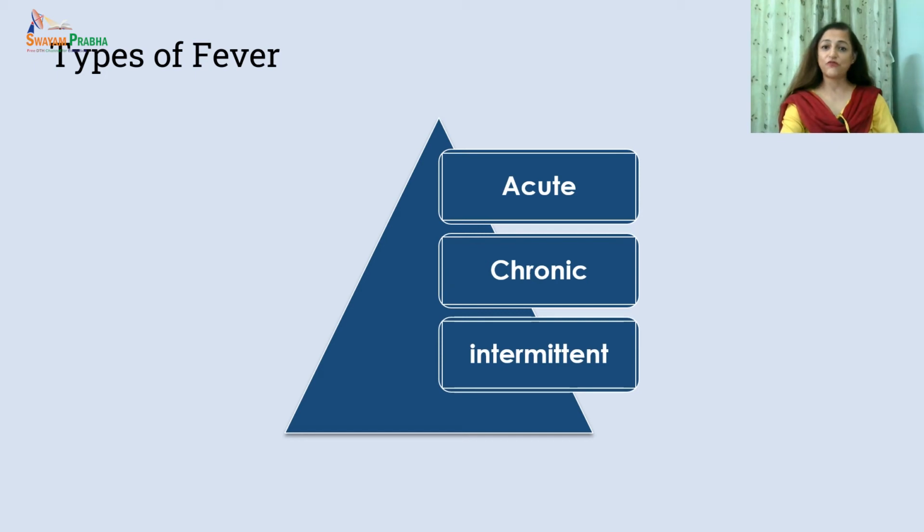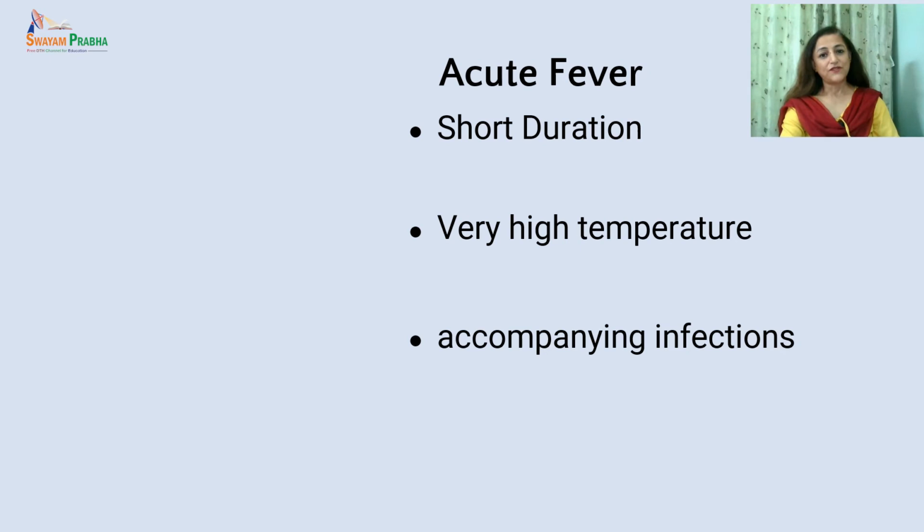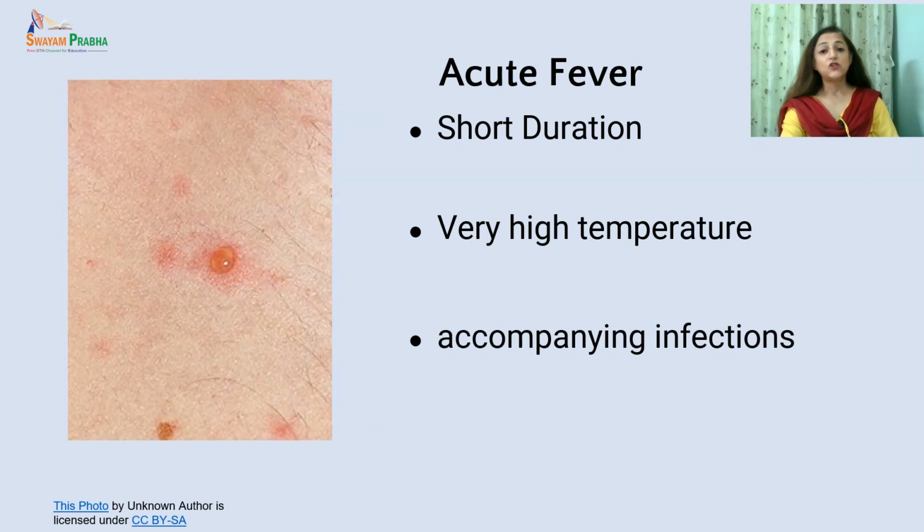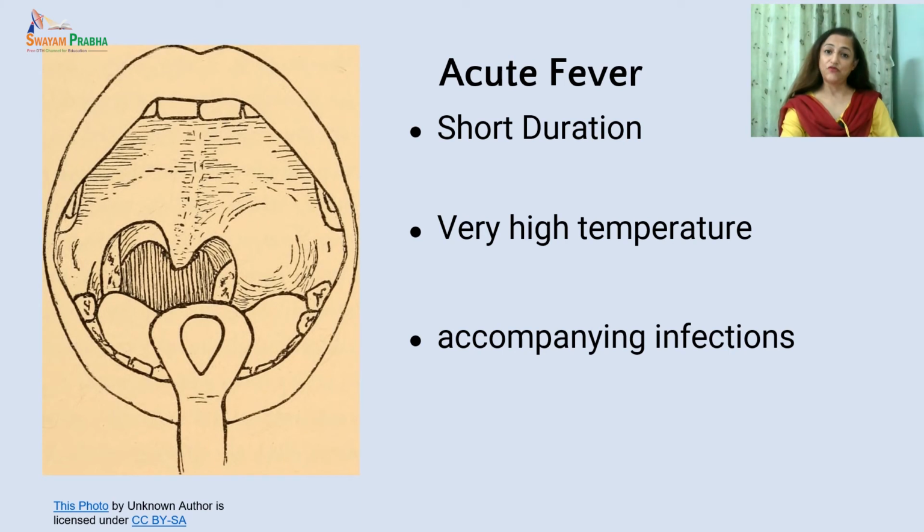Based on the duration of fevers, we can classify them into three categories, that is acute, chronic and intermittent fevers. Acute fevers are fevers of short duration, but body temperature may rise even above 104 degrees Fahrenheit. Some fevers are associated with infections, for example, pneumonia, influenza, chickenpox, tonsillitis, or typhoid.